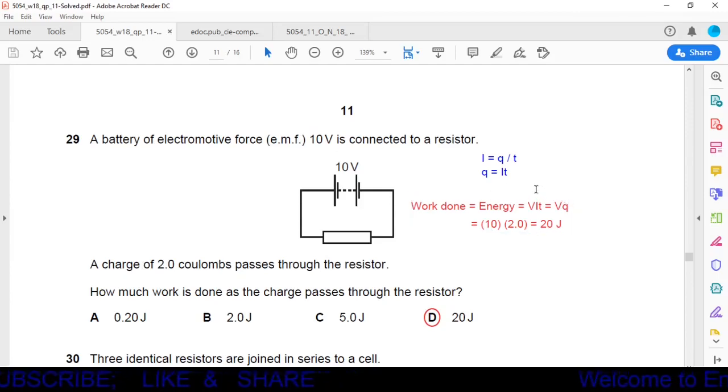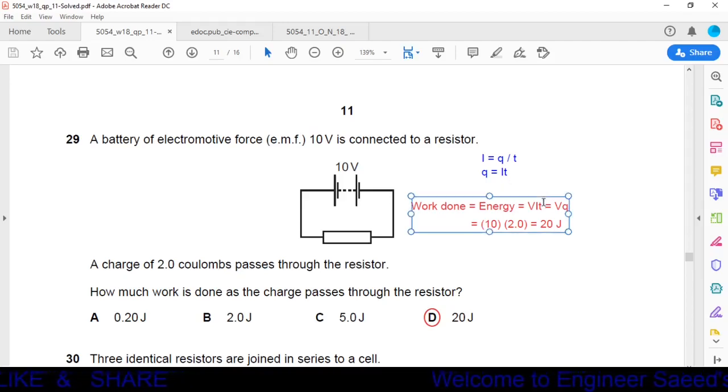Here we have been given charge Q and voltage V. Current I is not given. Okay, what will we do here? We know that current is given as the rate of flow of electrical charge, so current is equal to Q over T, and from this equation we can write Q is equal to I into T.